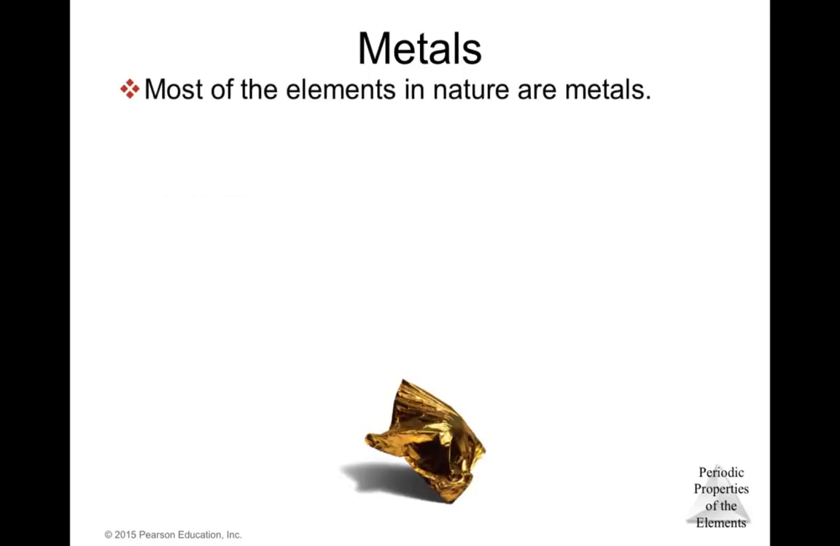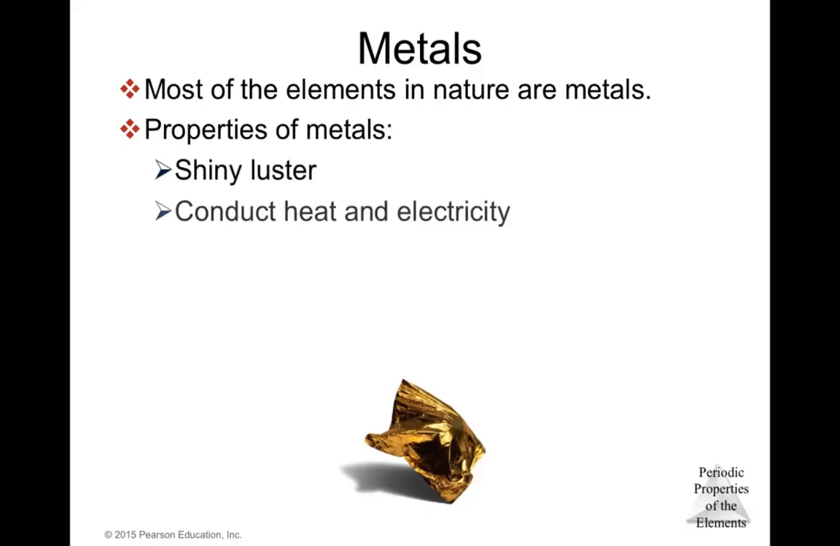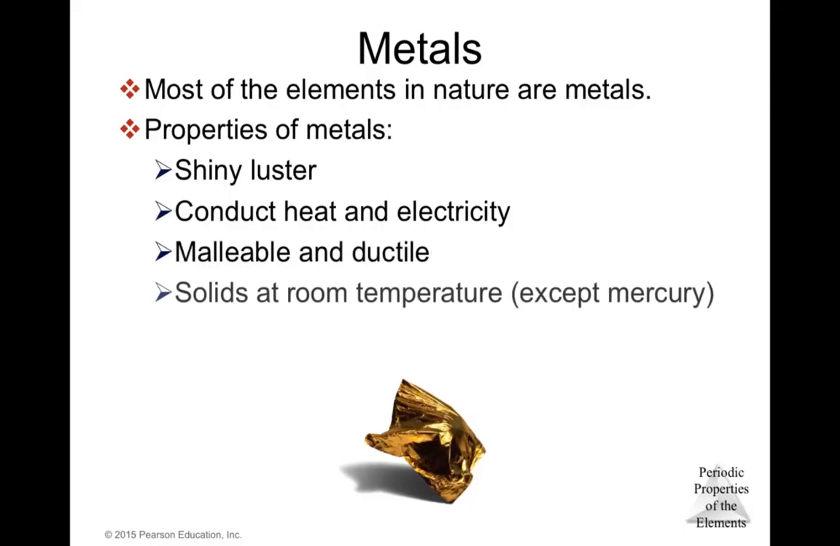So let's talk about some characteristics of the metals. Most of the elements in nature are metals. Properties of metals: they are shiny, lustrous, they conduct heat and electricity, and they also are malleable and ductile. Most of them are solids at room temperature, with the exception of mercury.